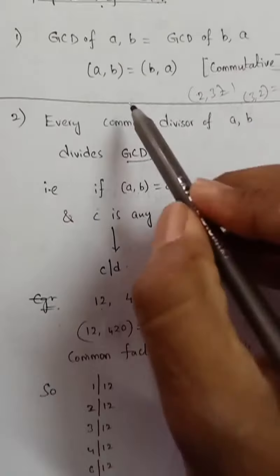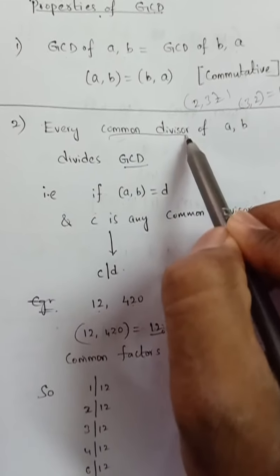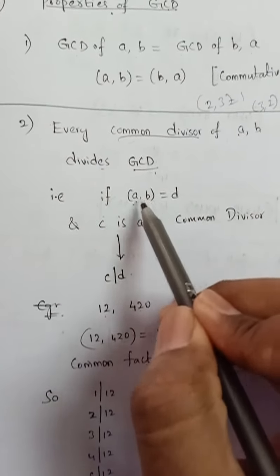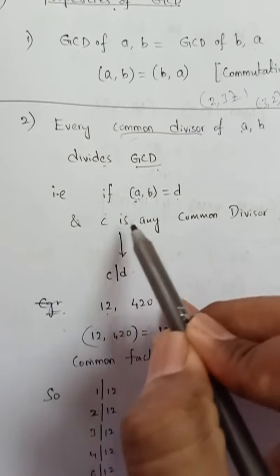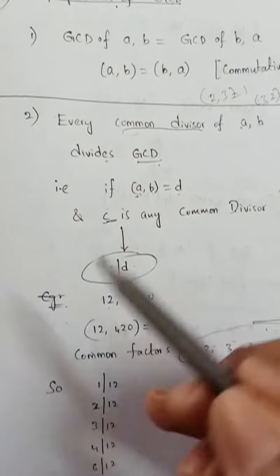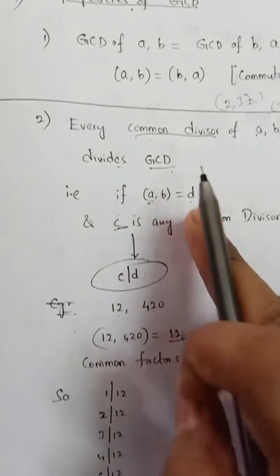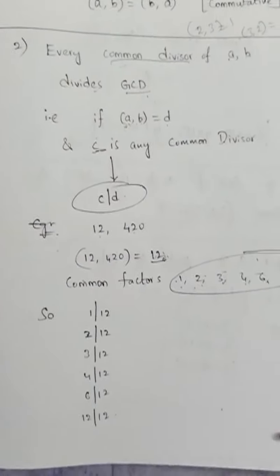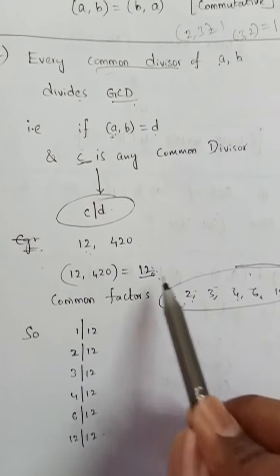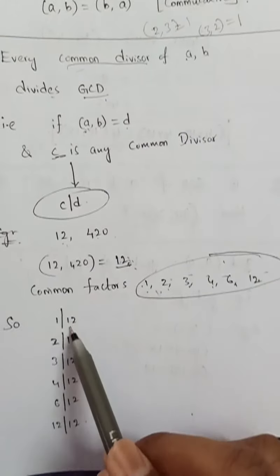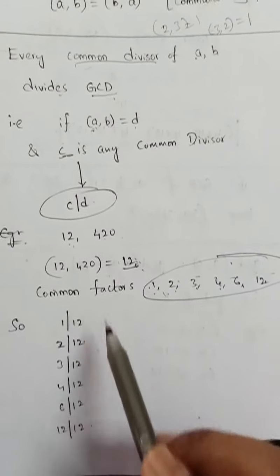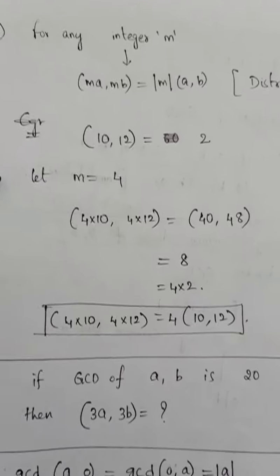So here what it is saying is, every common divisor of A comma B divides the GCD. So here suppose the GCD of A comma B is D. So if C is any common divisor, then automatically you can write C divides D, because D is the greatest common divisor. Now here the GCD of 12 comma 420 is 12 and the common factors are these. Then I can write 1 divides 12, 2 divides 12, 3 divides 12, 4 divides 12, 6 divides 12, 12 divides 12, like that.